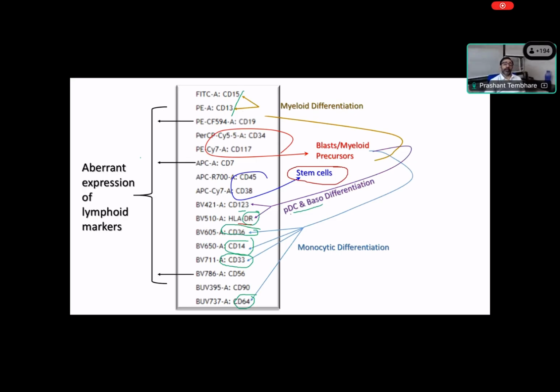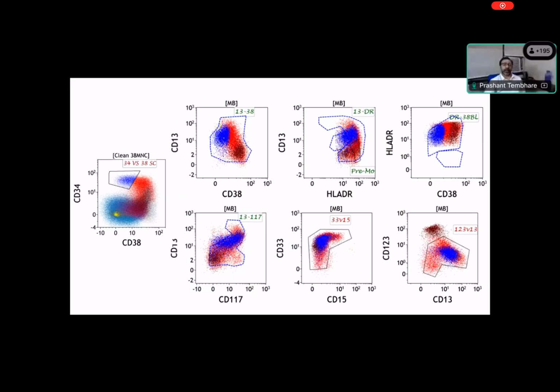Right? Then we also use some markers to identify B cell, T cell and NK cell, and we use the marker CD90 for early precursors, like stem cells, as I mentioned. Now, using these markers, we can identify different patterns. You can see here, this is one of the patterns which we use. These are stem cells which are moving in this direction as well as this direction. So this is one pattern.